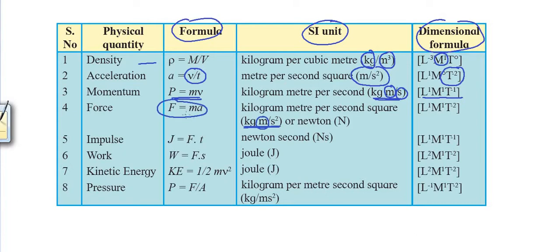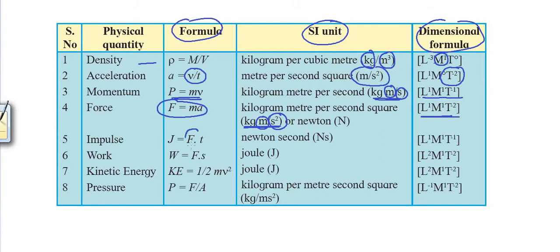Next quantity is force. We have just now calculated the dimensions of force. SI unit of force, kilogram meter per second square. Kilogram, mass raised to 1, meter, length raised to 1, and per second square. Second, time is the fundamental quantity, so T raised to minus 2. So these are the dimensions of force, L1 M1 T raised to minus 2.